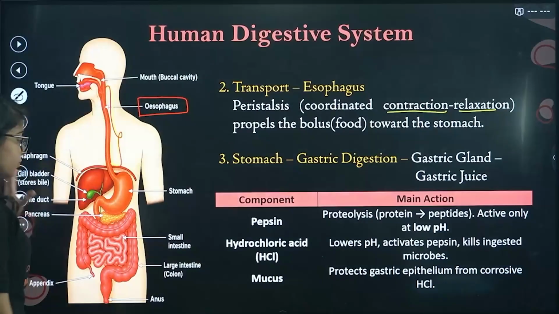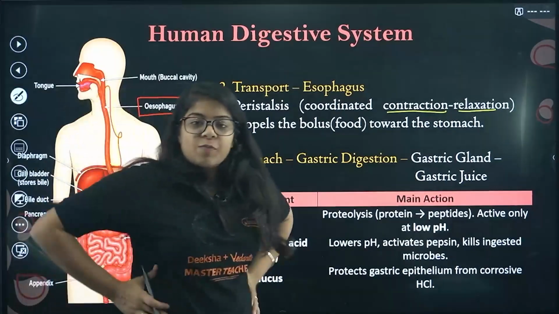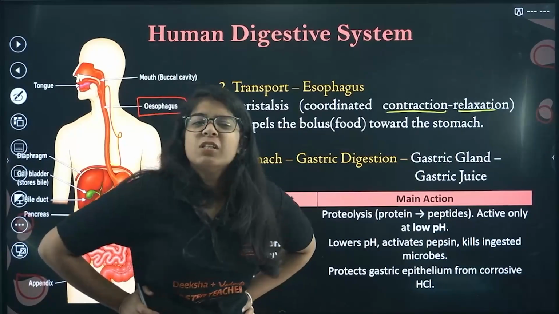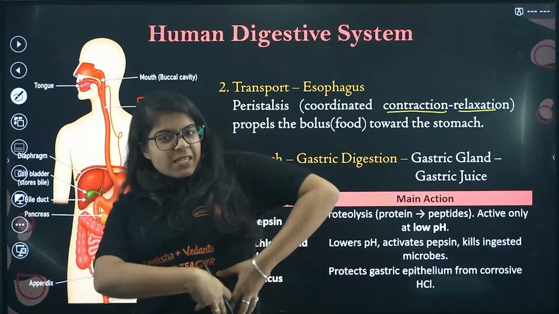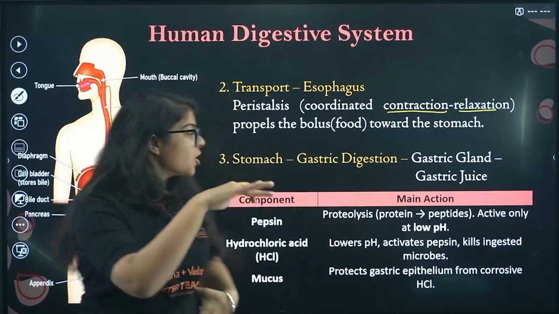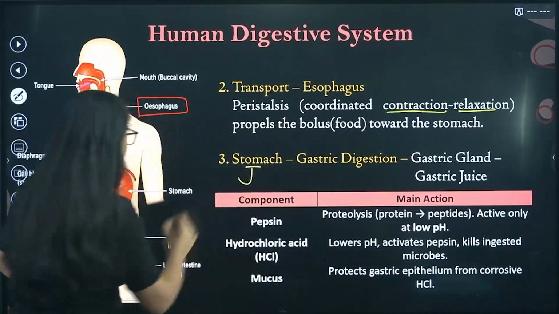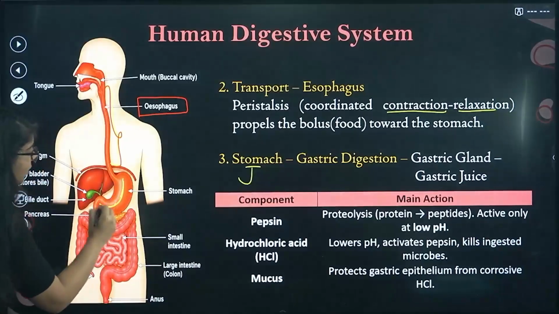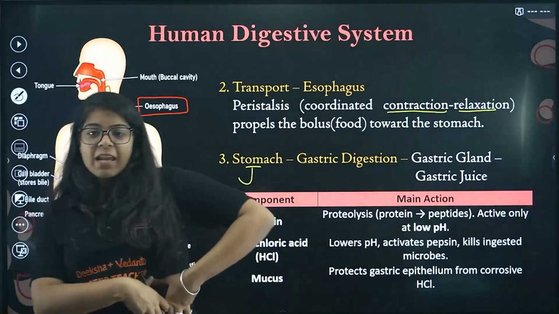Now, coming on to the stomach. Now this is my whole stomach? My stomach is paining. No, this is not your whole stomach. Your stomach is like here. It's a J-shaped organ. Can you see it? So your stomach is somewhere like here.